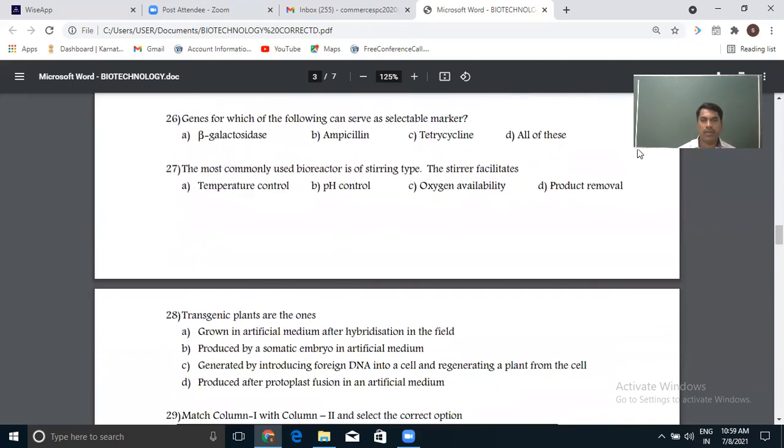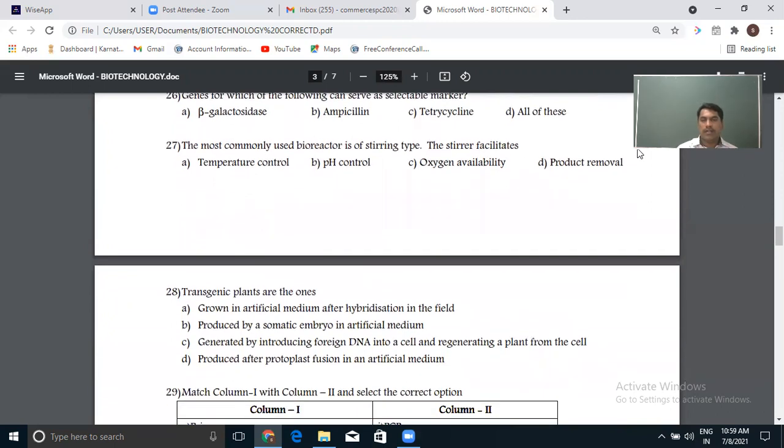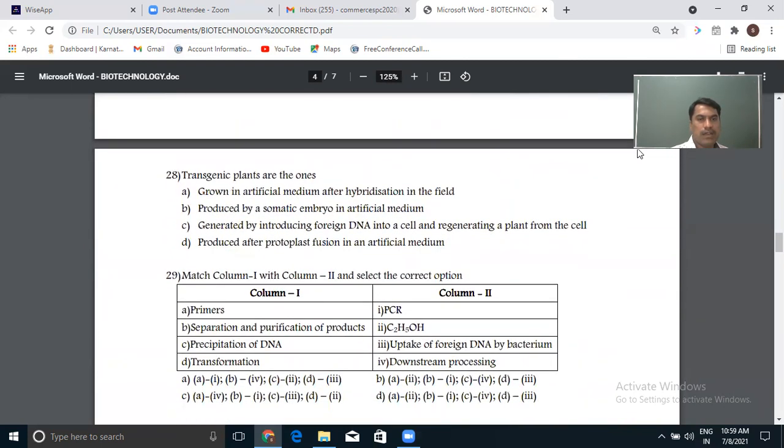The most commonly used bioreactor is the stirred type. Now, one more tool, the stirring facility. So we have two types, the sparged bioreactor and the stirred bioreactor. The commonly used one is the stirred bioreactor. As compared to the sparged bioreactor, it has one additional property, that is oxygen availability. It supplies continuous oxygen, and that oxygen should properly mix with the media so that the organism we are growing should grow faster and in good amount. That's the only simple thing here.